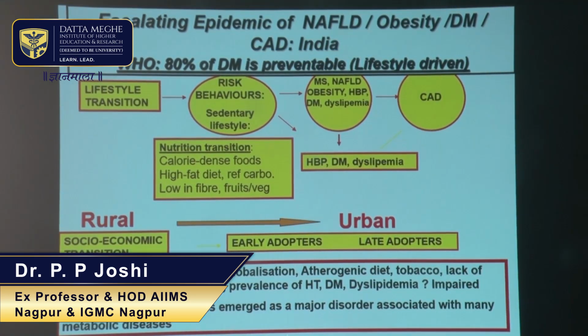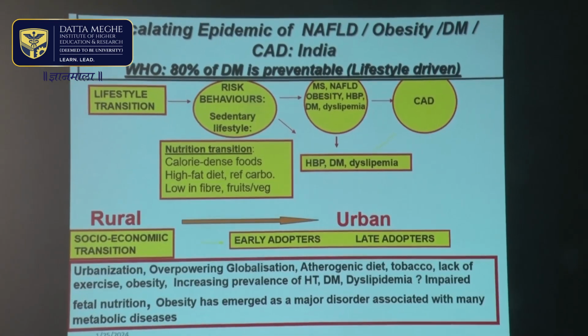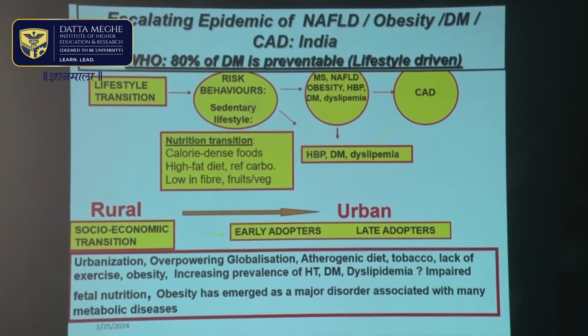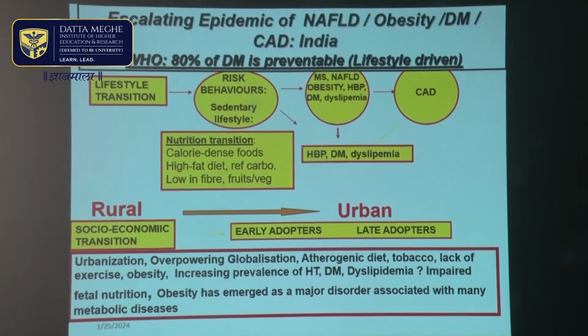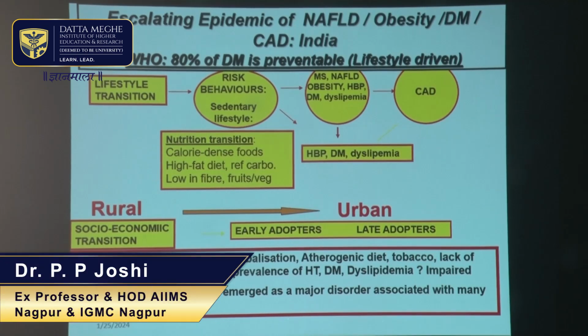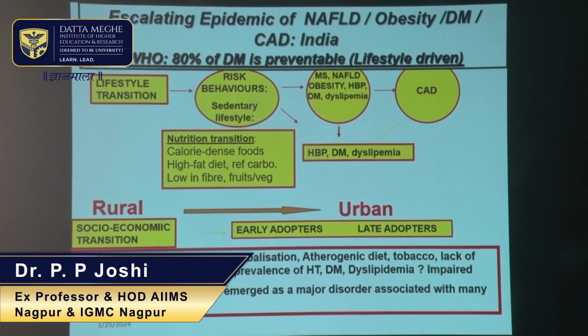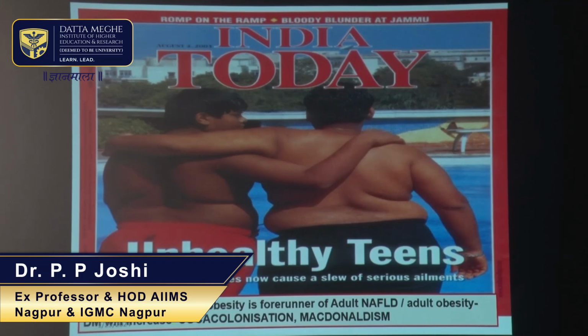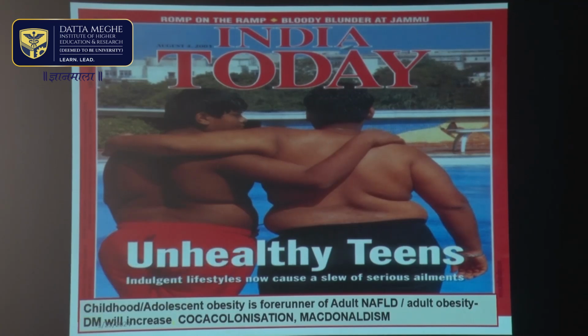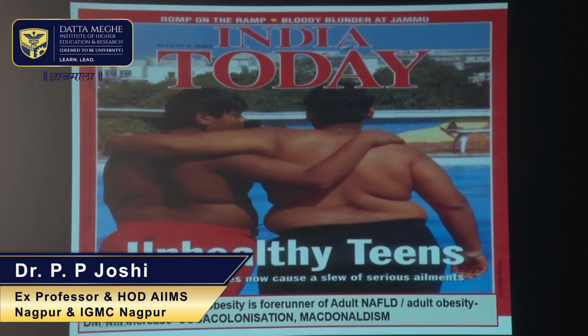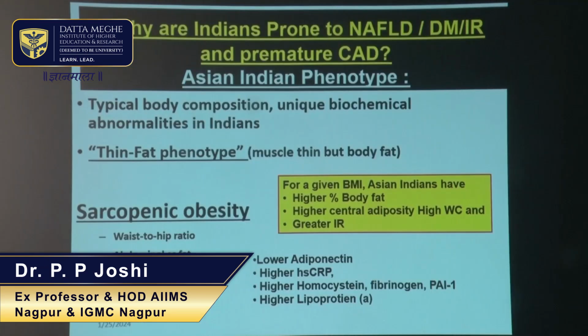Because of our lifestyle transition, we have adopted an unhealthy lifestyle and an unhealthy diet consisting of calorie-dense food, high in fat and refined carbohydrates, and low in fiber, fruits, and vegetables, which leads to obesity, high blood pressure, and dyslipidemia. Unhealthy indulgent lifestyles have now caused a slew of diseases, and childhood obesity is a forerunner of adult obesity and is responsible for non-alcoholic fatty liver disease.